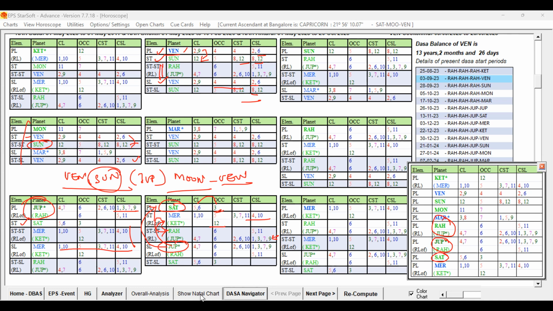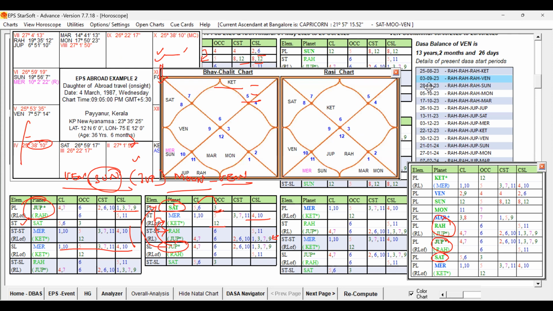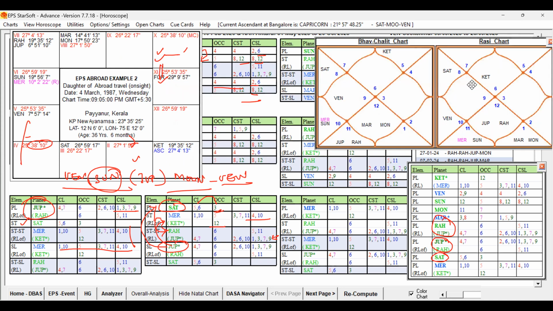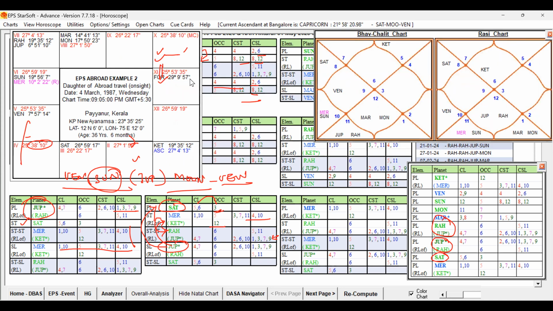Remember, let me open that birth chart, and also the birth chart in North Indian style. Jupiter is aspecting Saturn, and that is also forming a ruler link. And Jupiter is aspecting Ketu. That Ketu represents Mercury. So Jupiter will be there for Saturn and Mercury, with the second planet Ketu in support. If you open the EPS table here, we can find it. And Rahu also will be there.